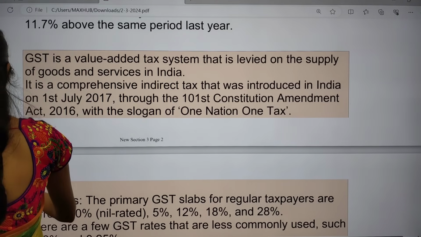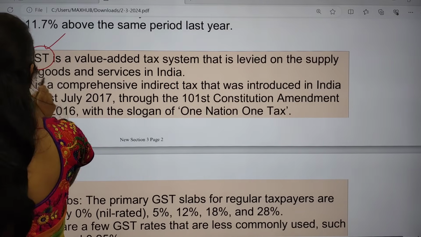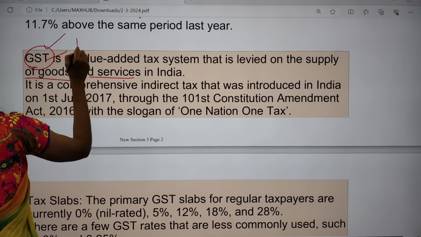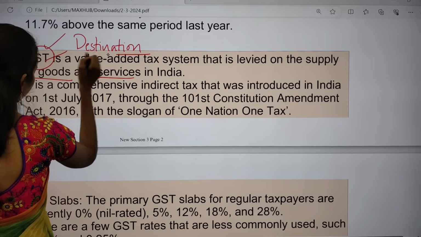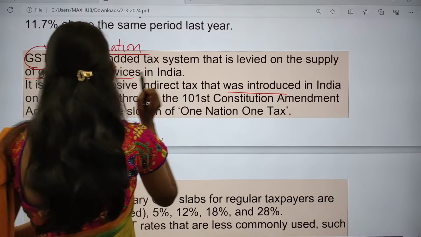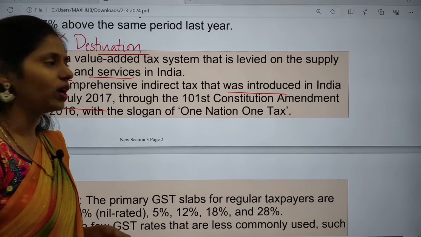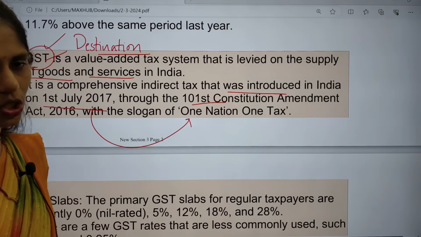So what is this GST? That is goods and service tax. It is a value added tax system which is levied on the supply of goods and services in India. This GST is a destination based tax, so it is collected at the destination, and it is a comprehensive indirect tax. It was introduced in India on 1st July 2017, and we made a constitutional amendment, the 101st Constitutional Amendment Act, and we came up with one nation one tax, that is GST.